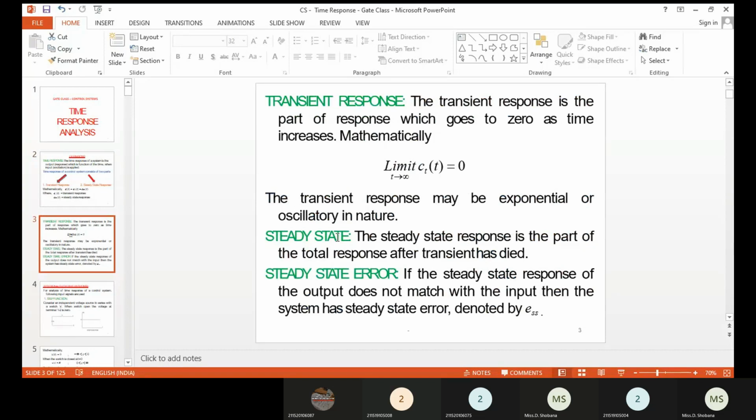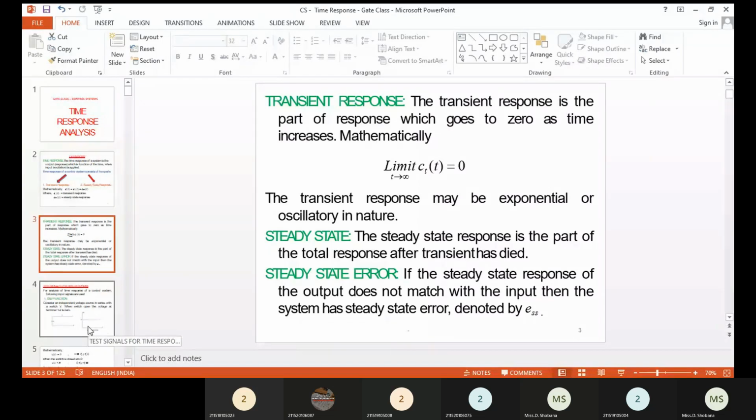You have an input and you are getting an output. If there is any error, it can be determined when t tends to infinity. That is called the steady state error. Here the steady state response of the output does not match the input, so in that case we get an error. That kind of error, whatever is obtained when t tends to infinity, is called the steady state error, which is always denoted as ESS.